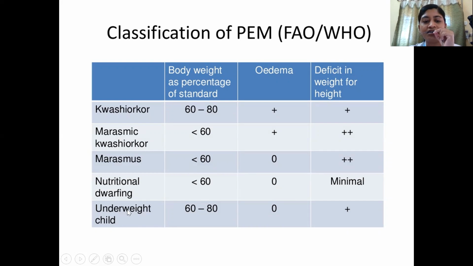And what exactly is underweight? Underweight is the least severe of all these. It's nothing but when the child has a weight between 60 to 80% of the standard, there is no edema, and there is a moderate deficit in weight for height. So this is the spectrum of PEM.